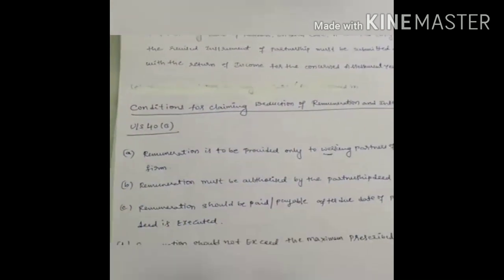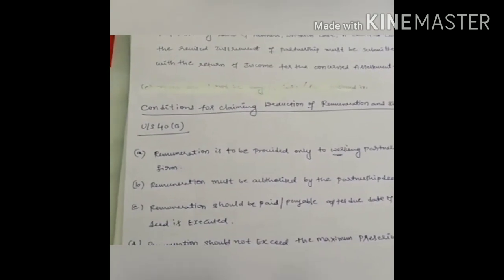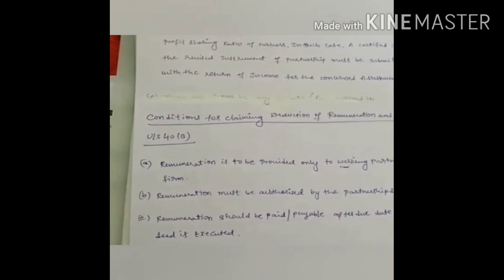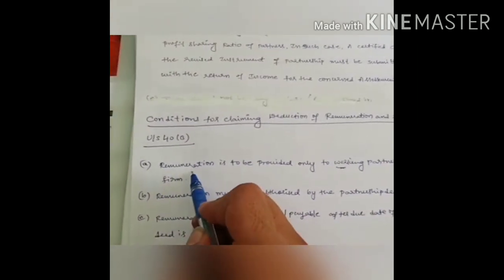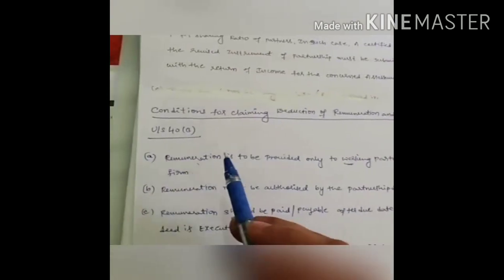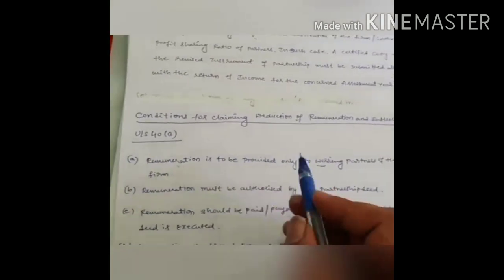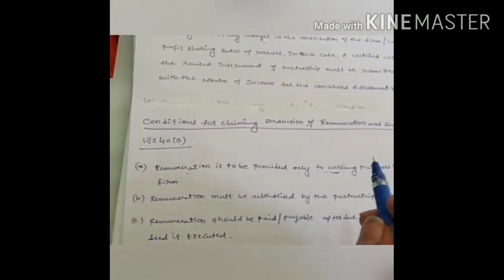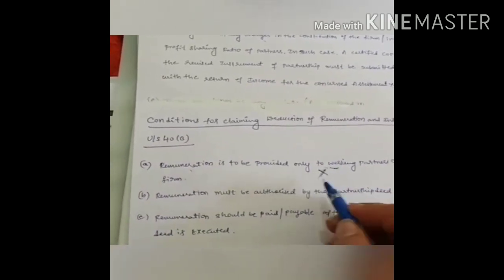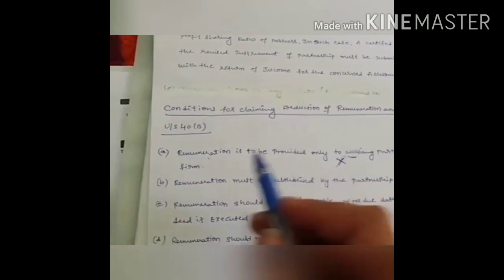A non-working partner or sleeping partner is not actively involved and is receiving only the remuneration or a share of the profits. So when you are computing the remuneration deduction under maximum remuneration, you have to take whatever remuneration is received by the working partner only. If a non-working or sleeping partner is given in the problem, please ignore it, don't consider it for calculation purposes. Okay, this is the first point.